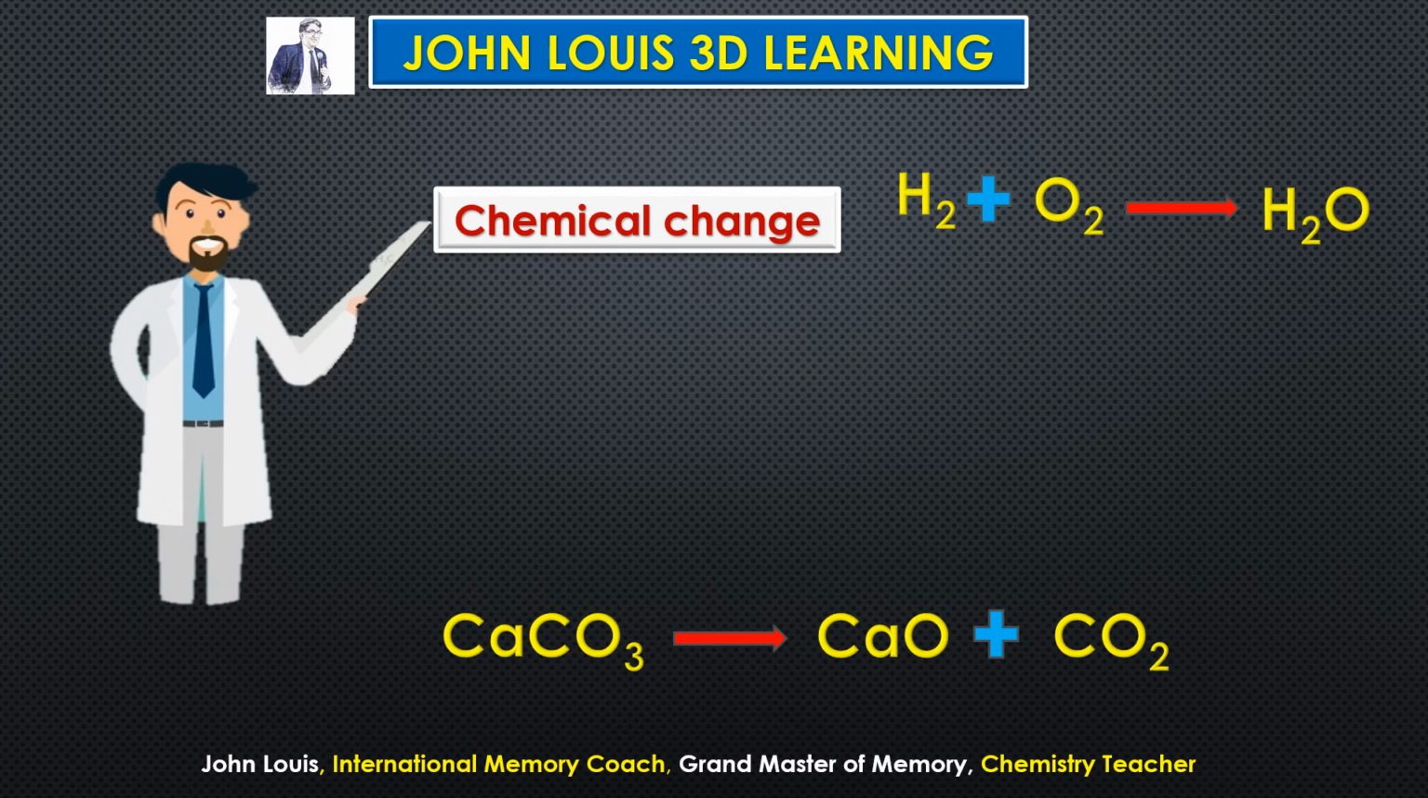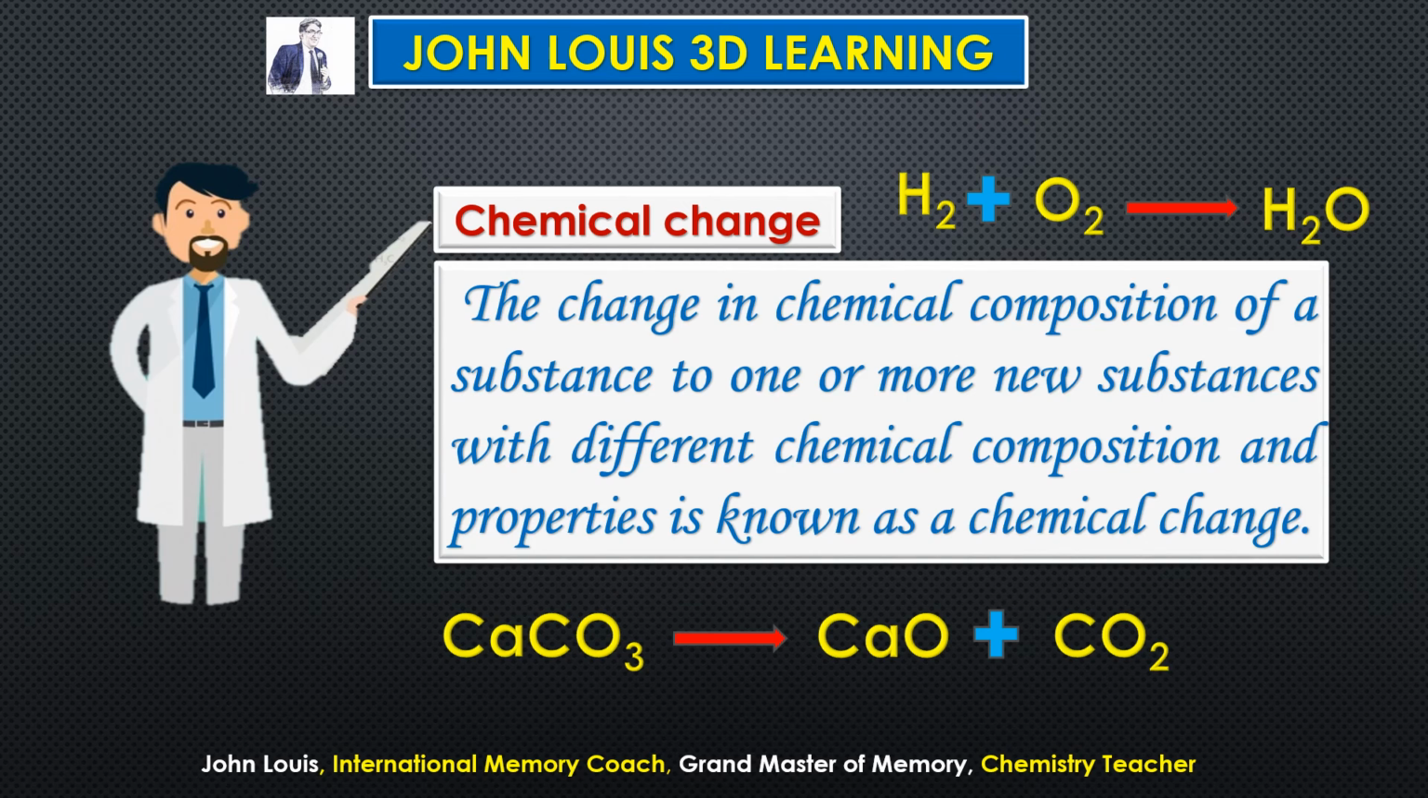So now let us try to define the chemical change in words. The change in chemical composition of a substance to one or more new substances with a different chemical composition and properties is known as a chemical change. Entire formula will change, the properties also will change. That is what is known as different chemical composition and different properties. Clear? So this is what is all about chemical change. If you want to take it down, pause the video here, take down the definitions. Okay, now let us move on to the next one.